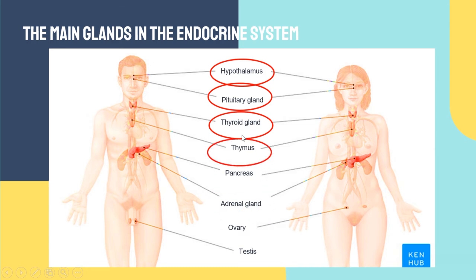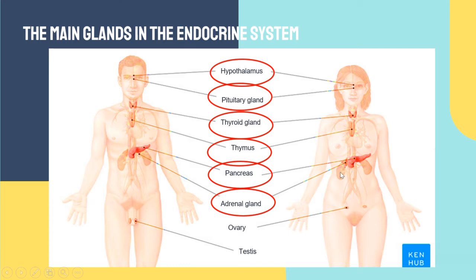It is the same in male and female. Then next is the thymus, which is here. Next is the pancreas, which is one of the endocrine glands. Then the adrenal gland, located on the top of the kidney.